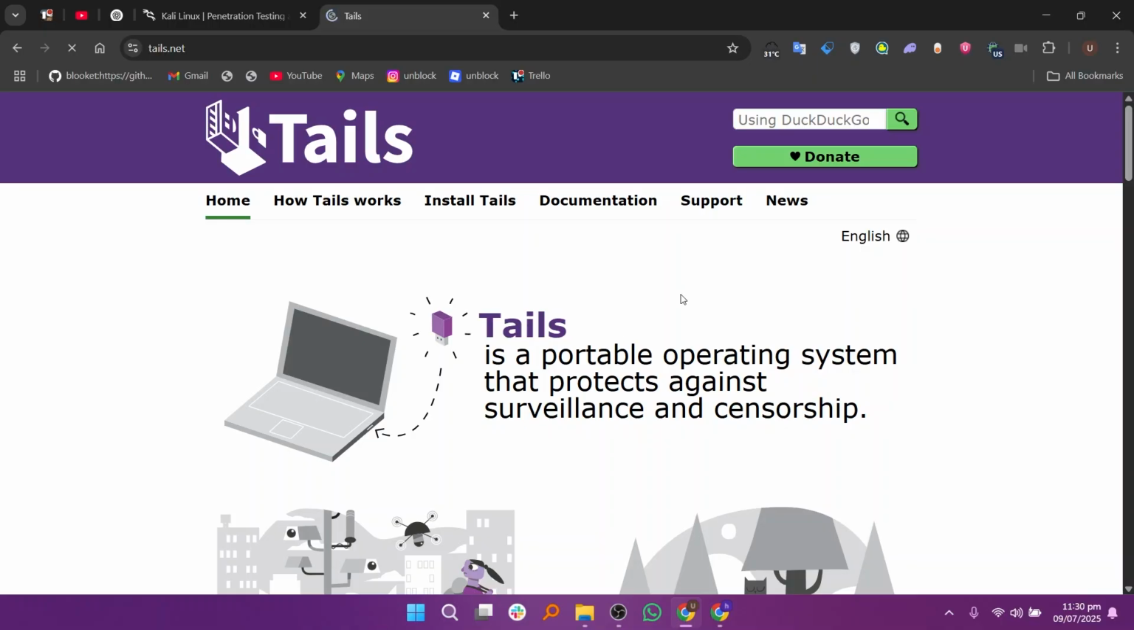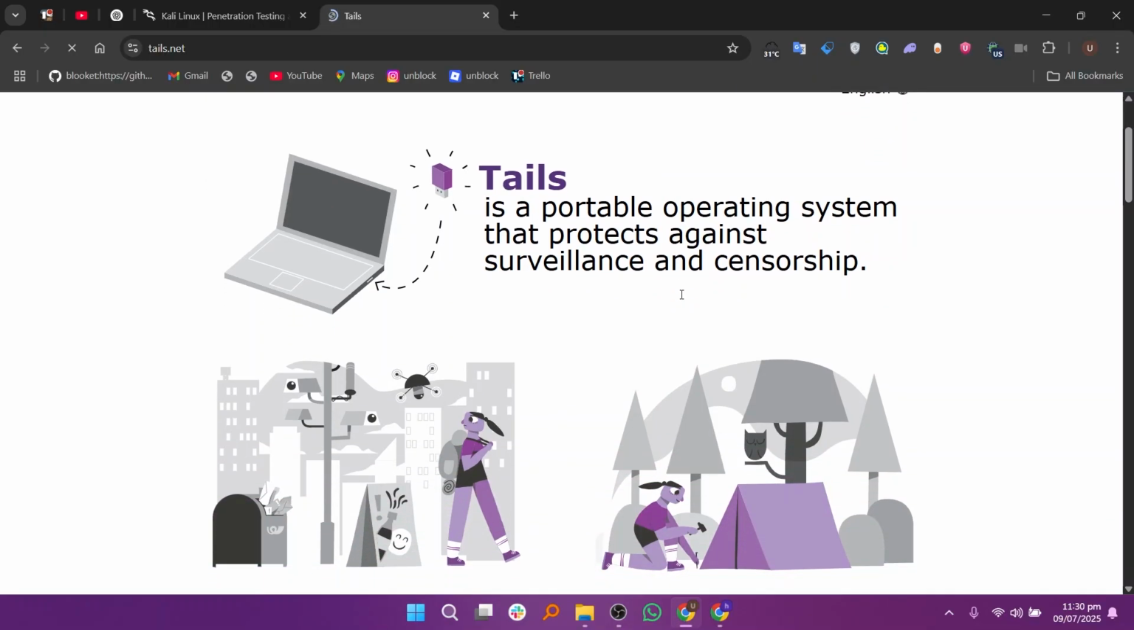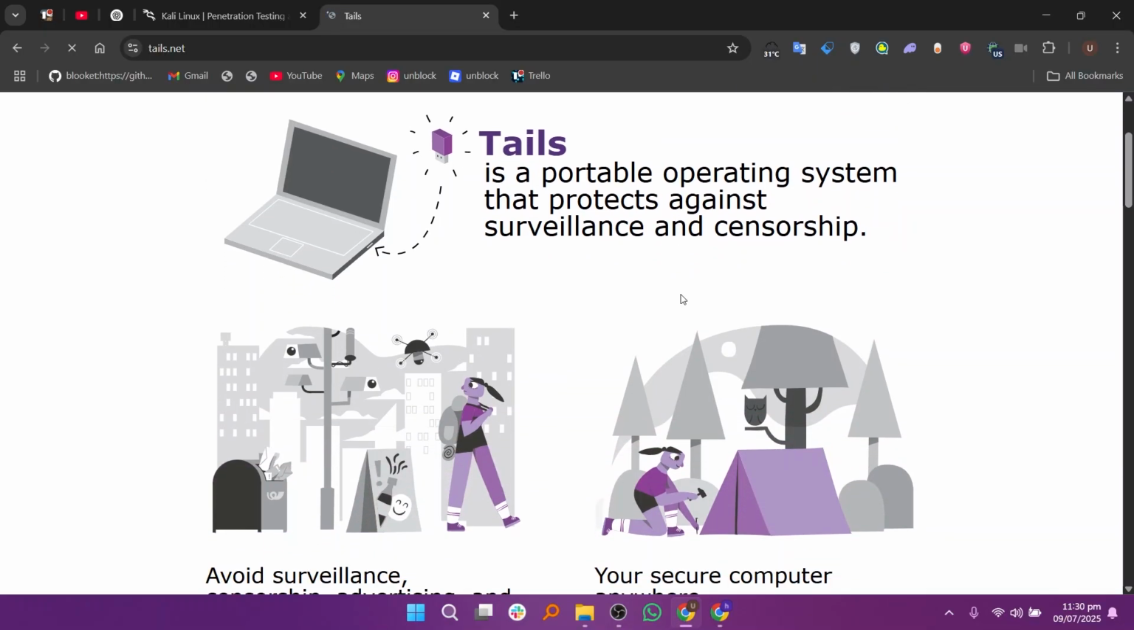Tails OS, on the other hand, is designed purely for privacy, anonymity, and security. It runs directly from a USB stick and doesn't leave any trace on the computer once you shut it down. It routes all your internet traffic to the Tor network, making it extremely difficult to trace your identity or location.